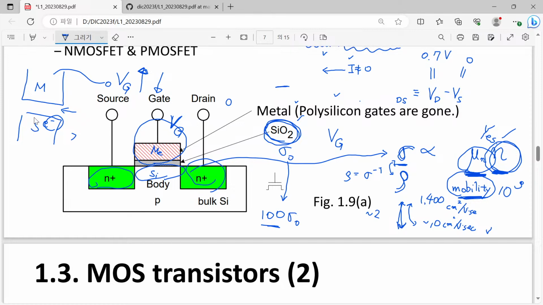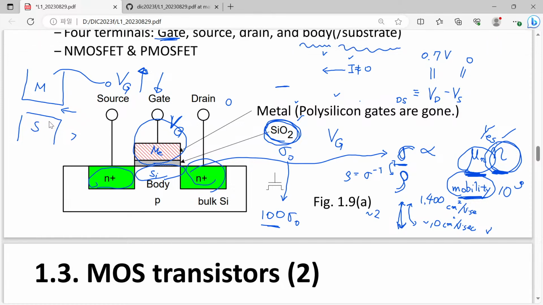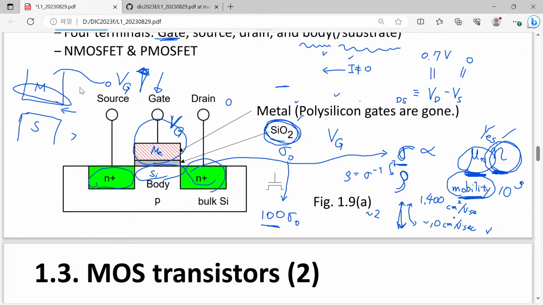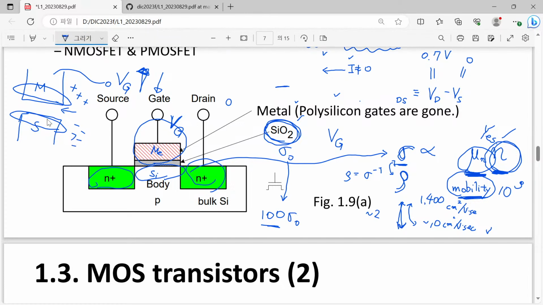True? So that is the way we have learned up to now. But the point is, it is true that if we have a higher voltage, then we have relatively more positive charges accumulated in this metallic part, and more negative charge in this semiconductor part. That is true.